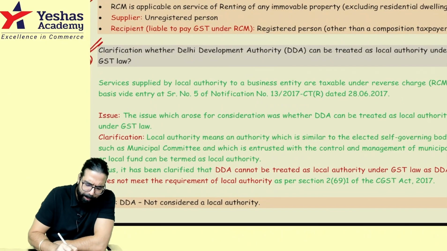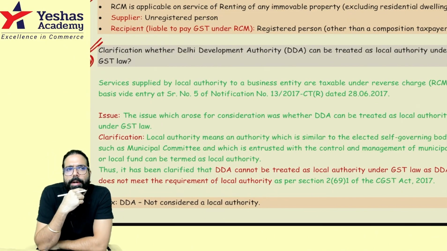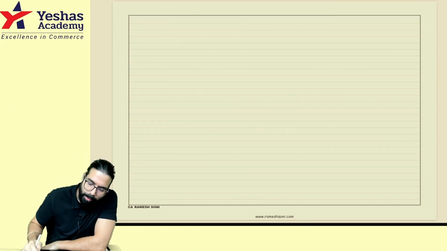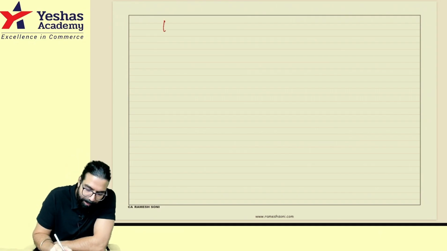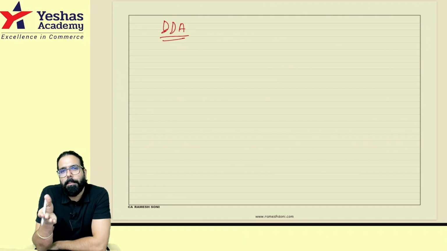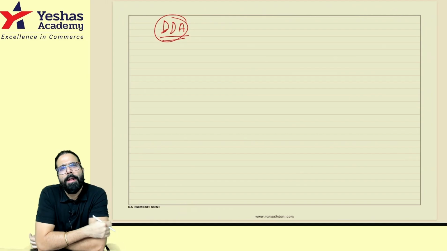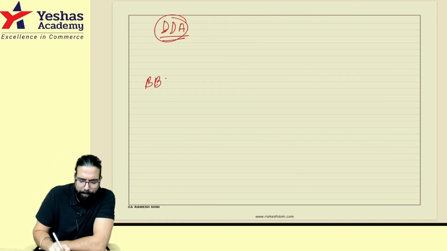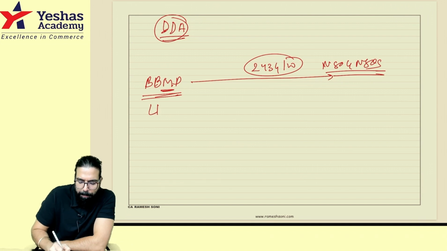Done. One more small point has come. Sir, what is this point talking about? This point is talking about Delhi Development Authority. See, one is your municipality and one is a development authority. Like Delhi Development Authority, in Bangalore we have Bangalore Development Authority. For all these development authorities, one clarification was asked from the government. See, BBMP, which is basically a municipality, if it is giving services under 243G and W, then it is neither supply of goods nor supply of service. Correct, everyone? Because BBMP is a local authority.